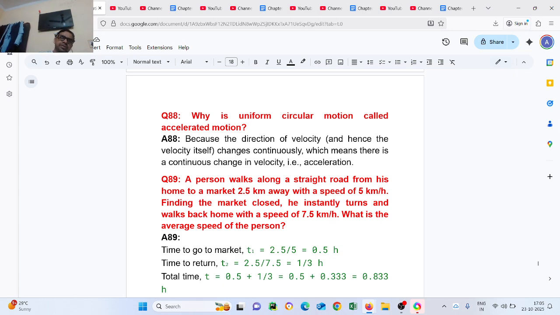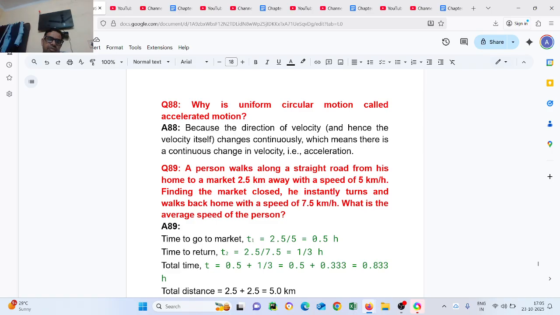Question number 99. A person walks along a straight road from his home to the market, 2.5 km away, at a speed of 5 km per hour. Finding the market closed, he instantly turns and walks back home at a speed of 10 km per hour. What is the average speed of the person?